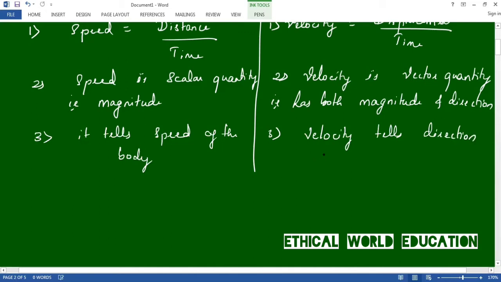Velocity tells the direction of the body.